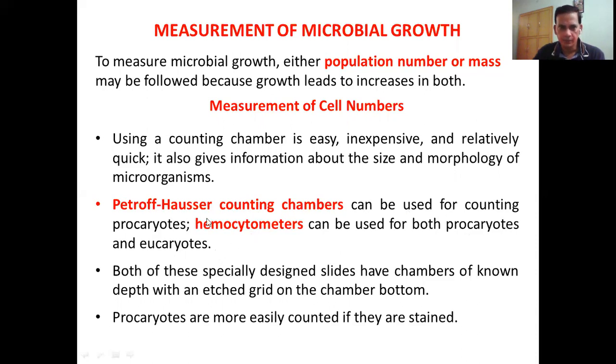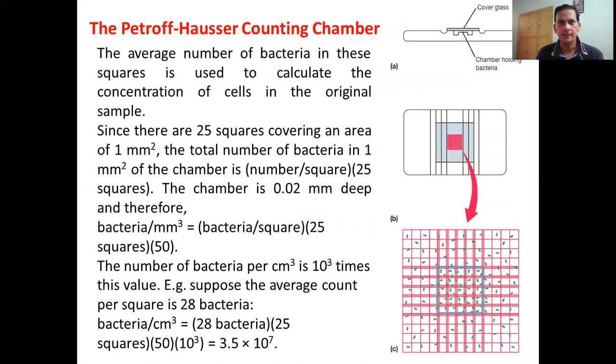These are specially designed slides which have one or two chambers, and they have grids. The grid lines are etched onto the bottom of the chamber. Whenever one wants to perform counting, one typical need is that the microorganisms need to be stained. And the stain has to be such that the bacterial morphology or the bacterial overall identity remains the same. So it depends on what kind of bacterium one is using.